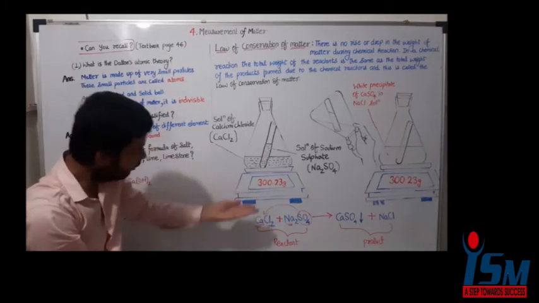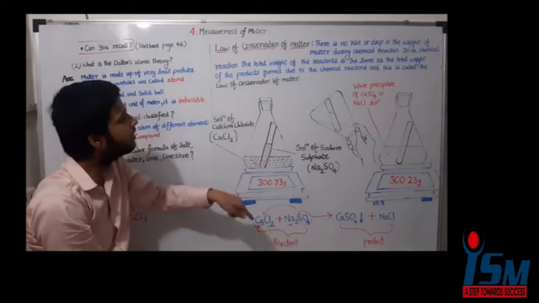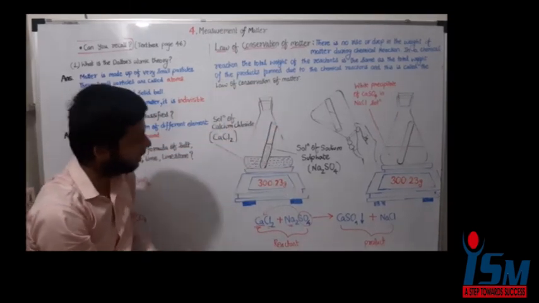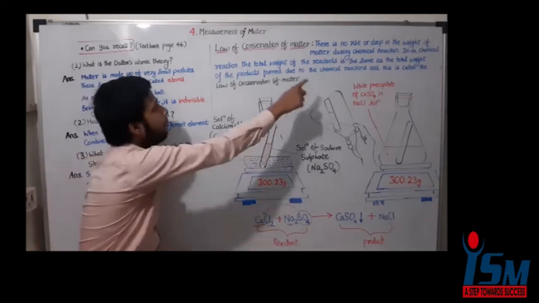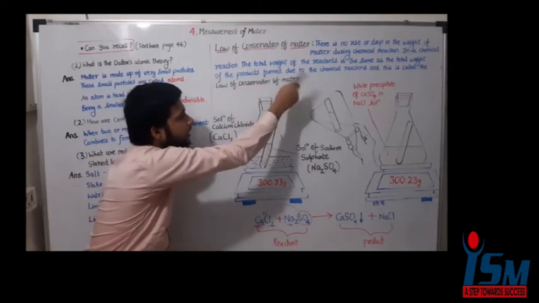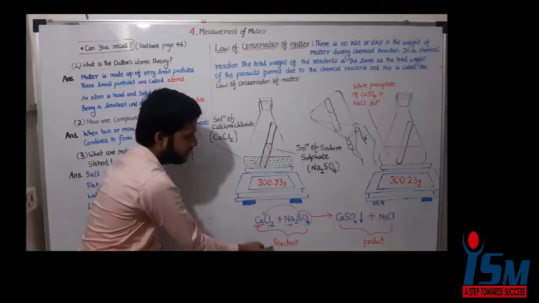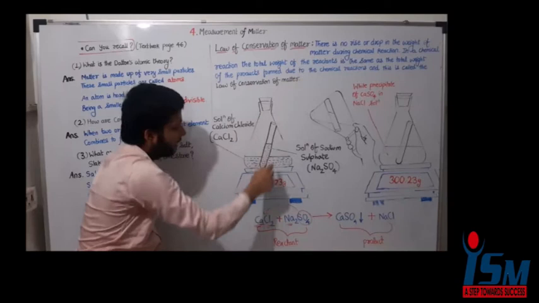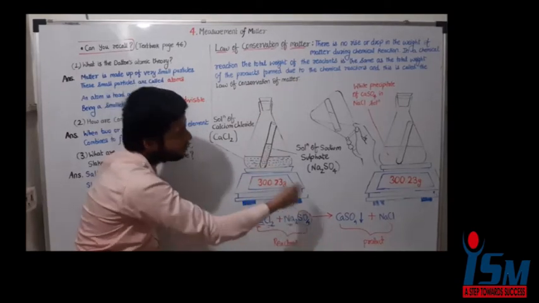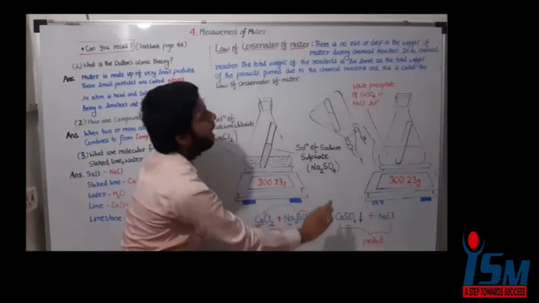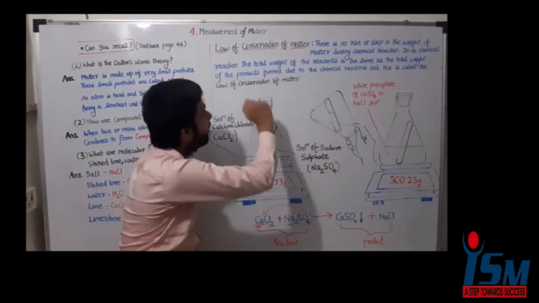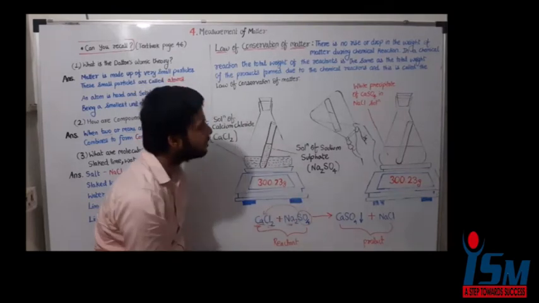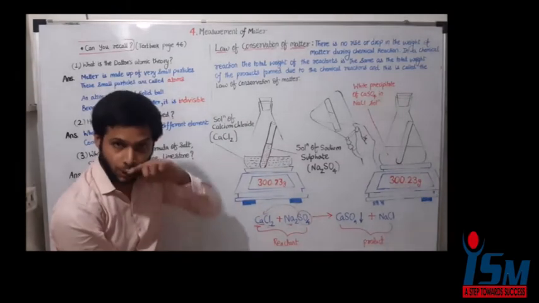There is no rise, no drop in the weight of matter during the chemical reaction. In the chemical reaction, the total weight of the reactants, that is before the reaction, those which are going to react are called reactants, the total weight of the reactants, 300.23 grams, is the same as the total weight of the products formed. The total weight of the products formed is 300.23 grams, and this is called the law of conservation of matter.